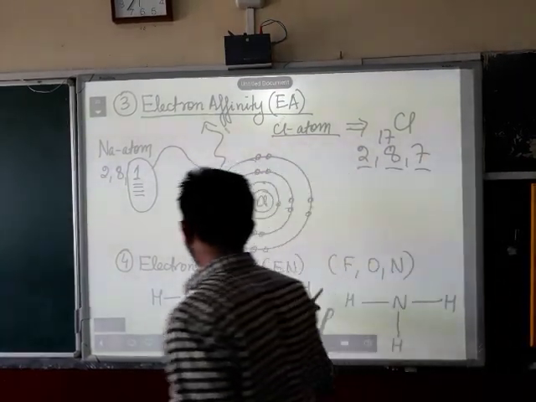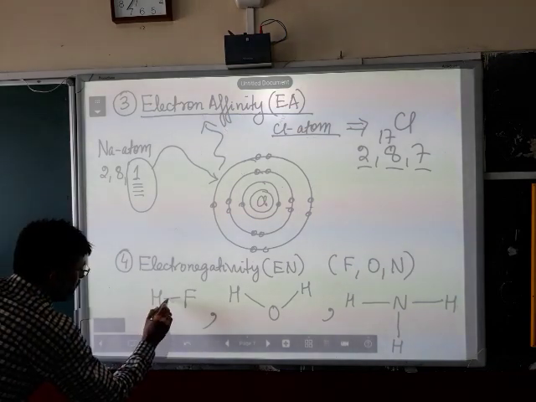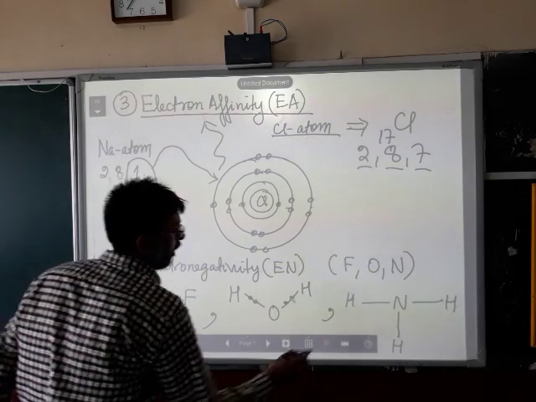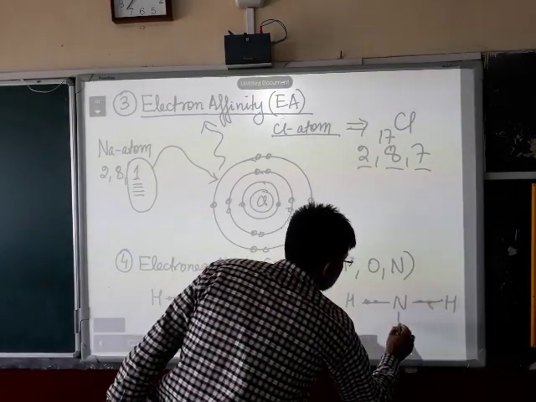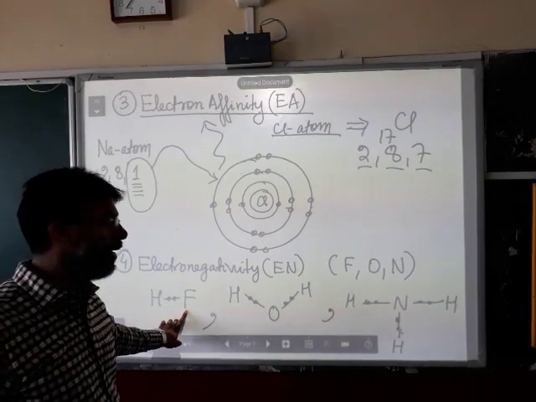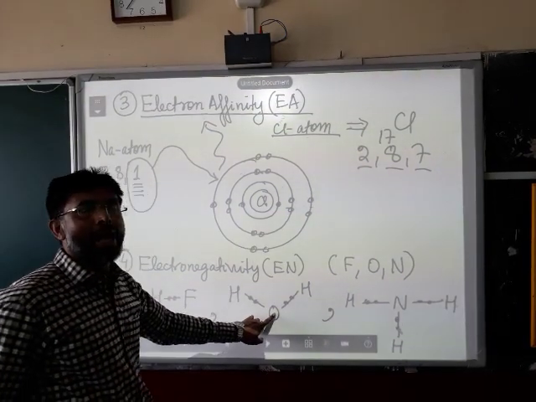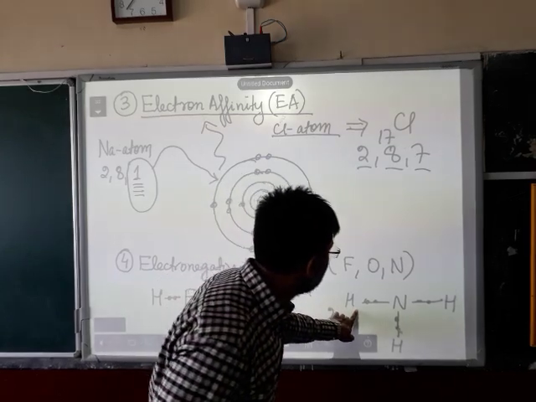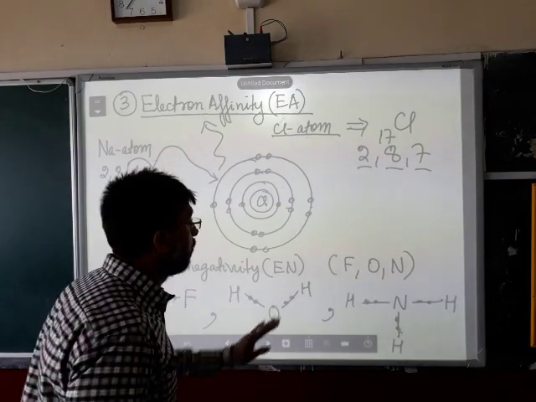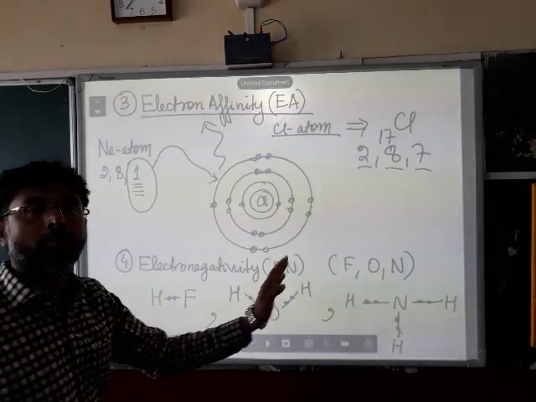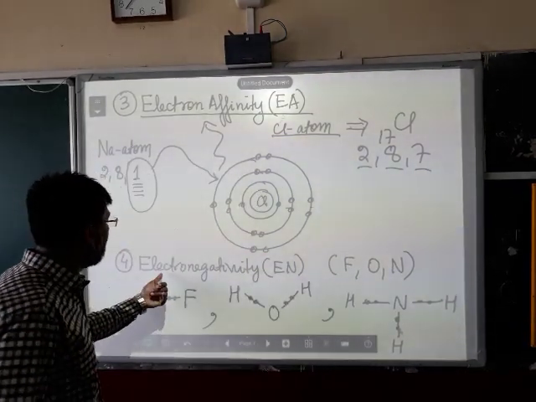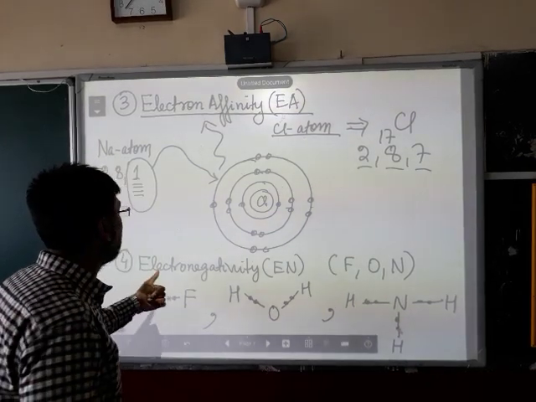So for example, let me take 3 examples over here. The first one is hydrogen fluoride. The second one is water molecule. The third one is ammonia molecule. In these 3 examples, you will see that the first example has fluorine, an electronegative element. The second example has oxygen, an electronegative element. And the third example, ammonia, has nitrogen, an electronegative element, according to this order. So, if you find any one of these elements in any molecule of a compound, these elements are bound, 100% bound, to exhibit a phenomenon which is called electronegative behavior, which is called electronegativity.